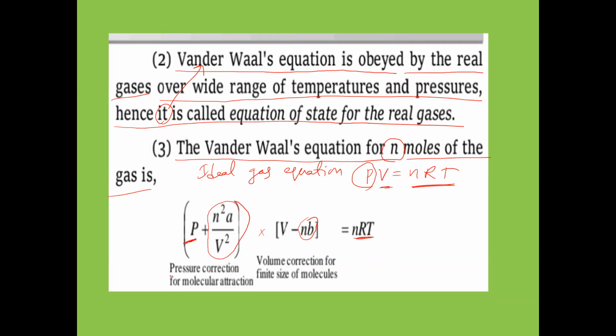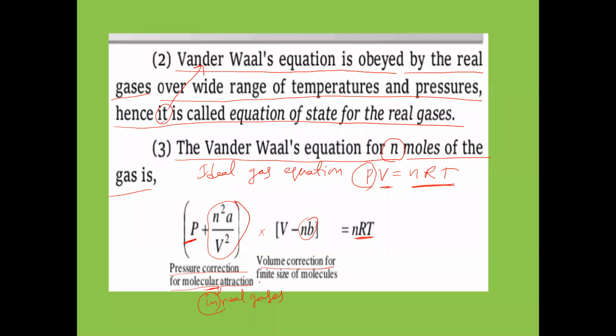So what is here? Pressure correction for molecular attraction, as molecular attraction is there in real gases. In real gases, molecular attractions are there. So for these molecular attractions, we have introduced pressure correction and volume correction.